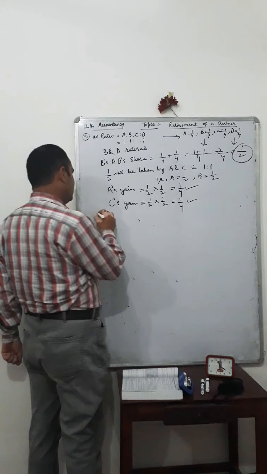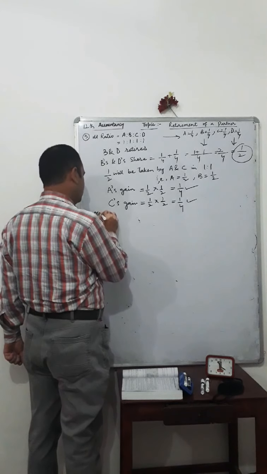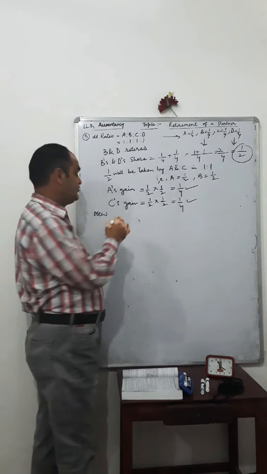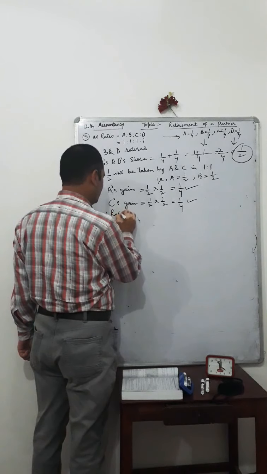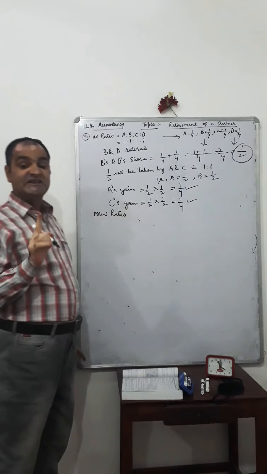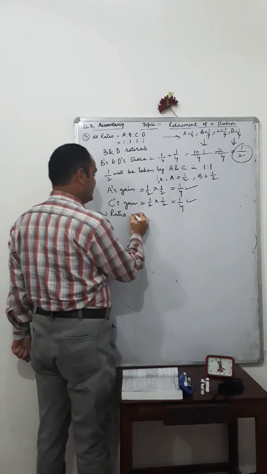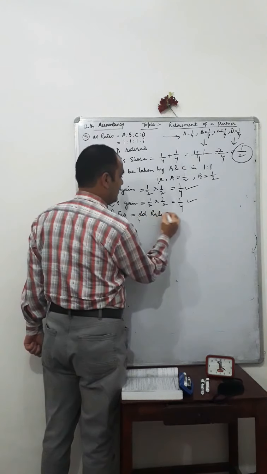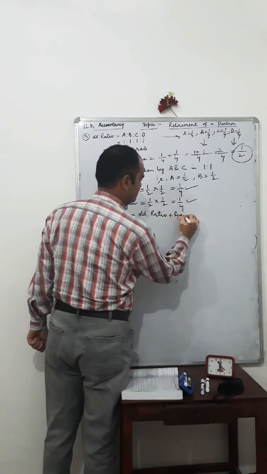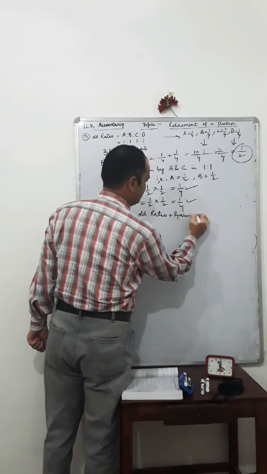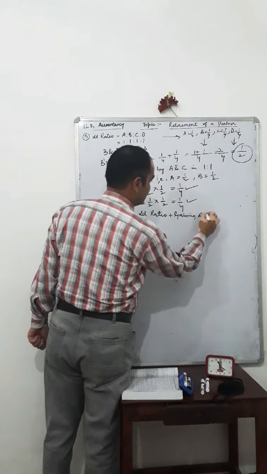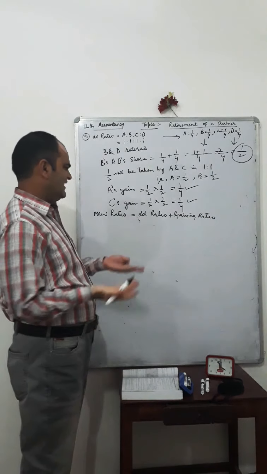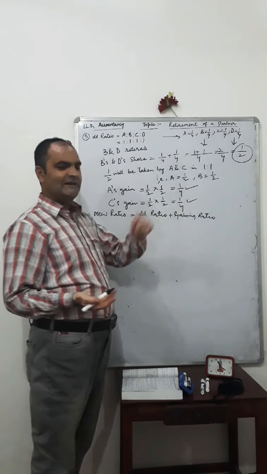Now we can easily calculate the new profit sharing ratio of A and C, the existing partners, that is old ratio plus gaining ratio, or we can simply say old plus gain.